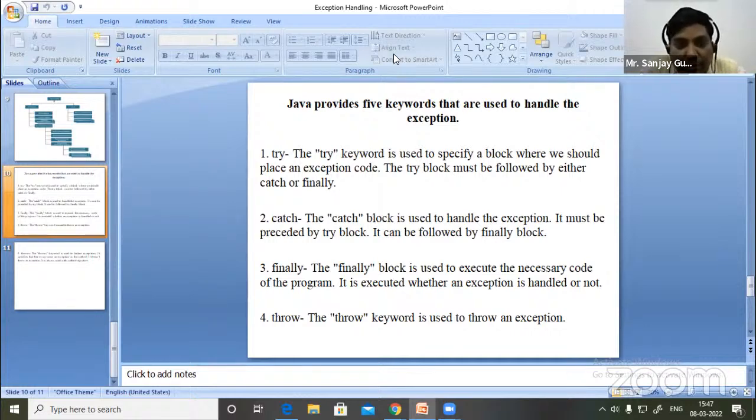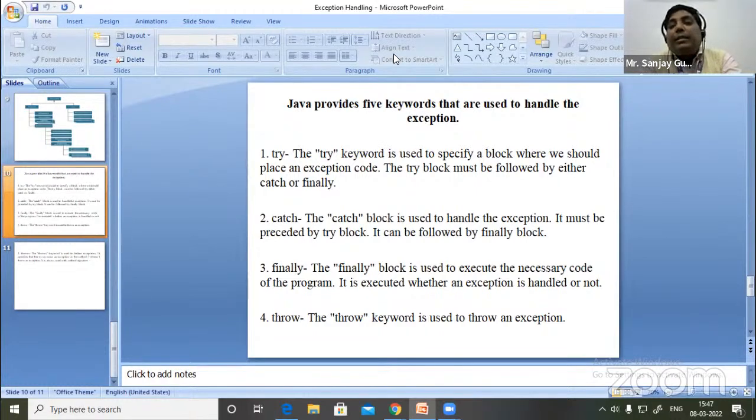So the next keyword provided by OOPS is finally. The finally block is used to execute the necessary code of the program. It is executed whether an exception is handled or not. Here, the finally block is not going to handle the exception which arises in the try block. The finally block is always executed in both conditions.